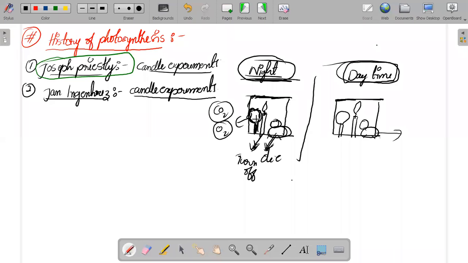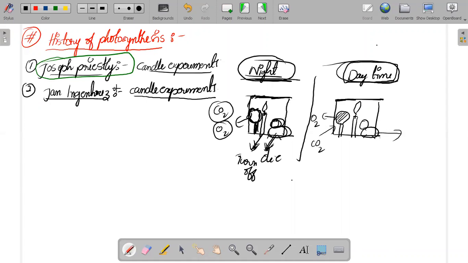At night, the plant is not able to produce any oxygen, and it is not going to consume any carbon dioxide. So whatever the mouse and whatever the candle is there, it is going to turn off. But during the daytime, the plant is successfully able to produce oxygen, and it is successfully able to take the carbon dioxide produced by the mouse and the candle. So the mouse and the candle are going to survive during the daytime.